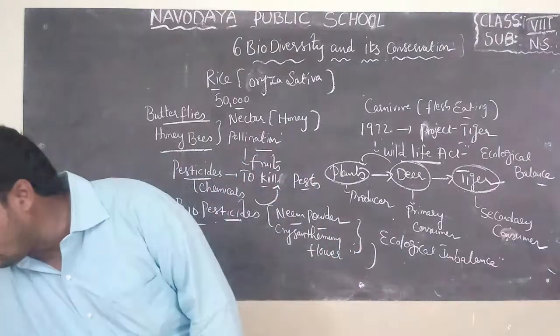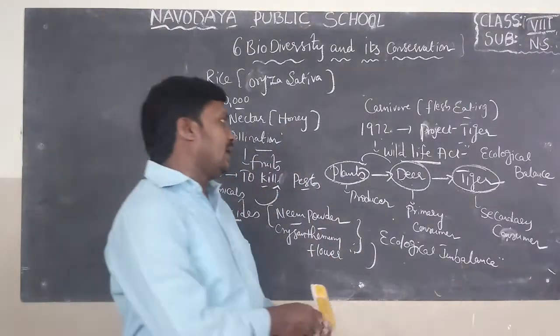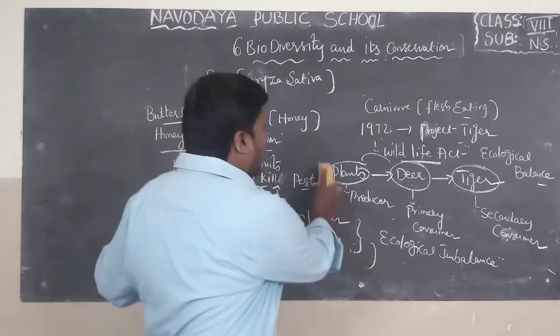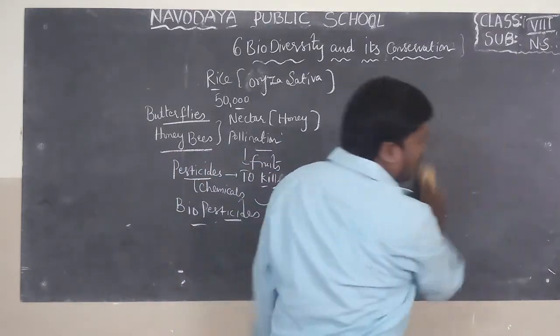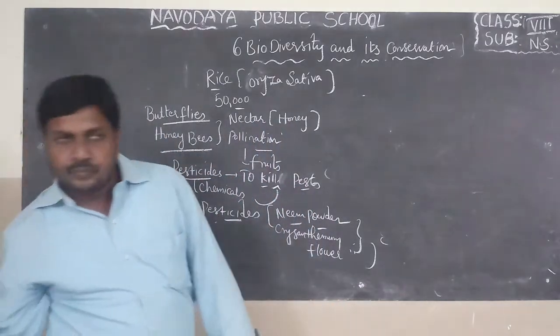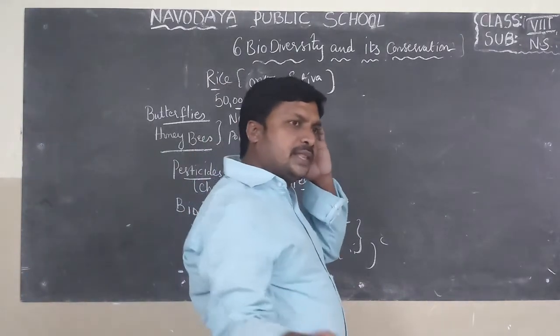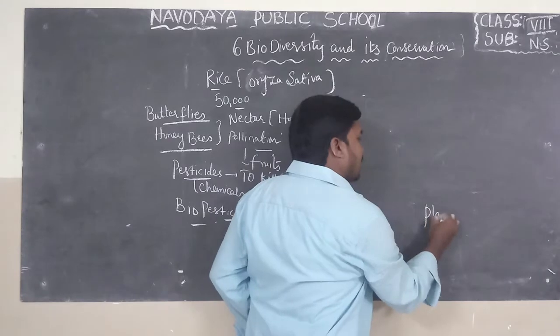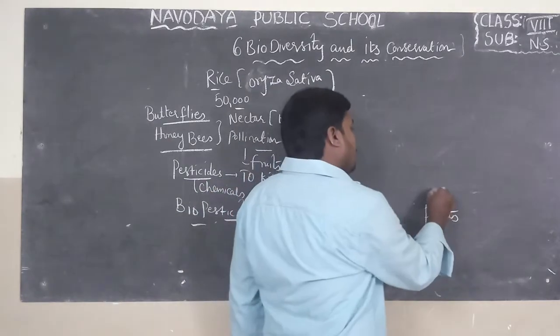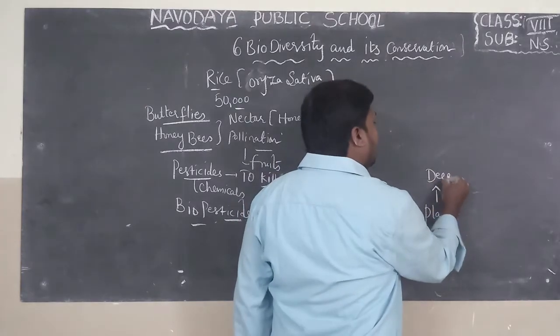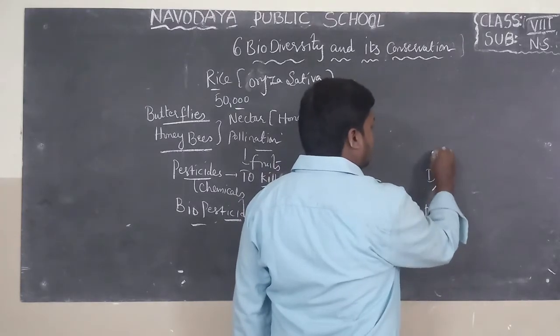Now, I will explain the importance of the tiger in a forest with the help of a food web. See here. Now, I will draw the food web. Already you learned some food webs in 8th class. Deer depend on plants.